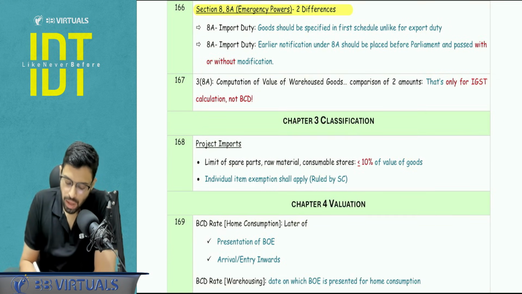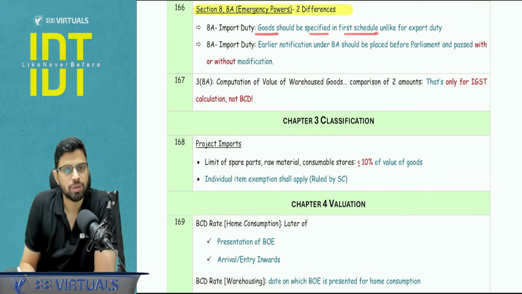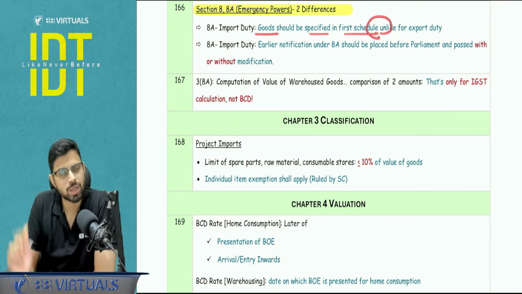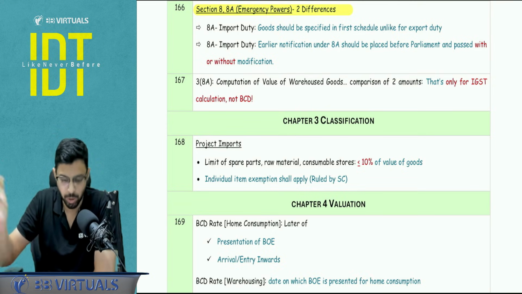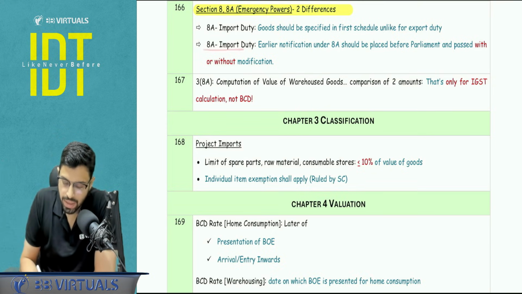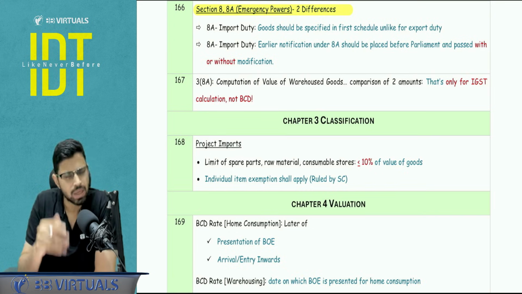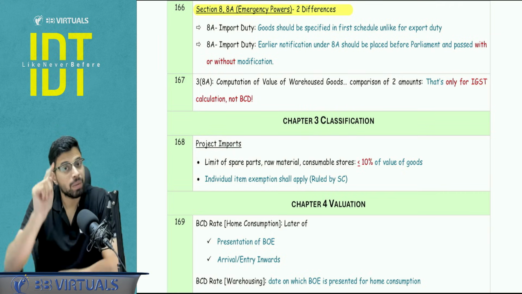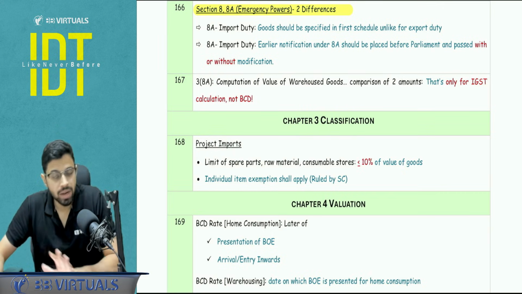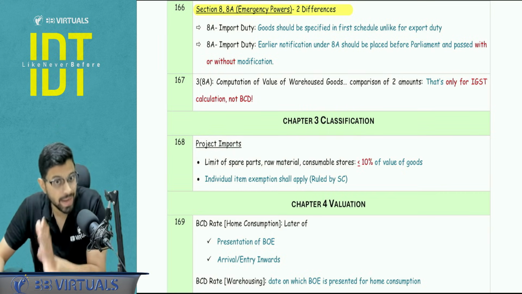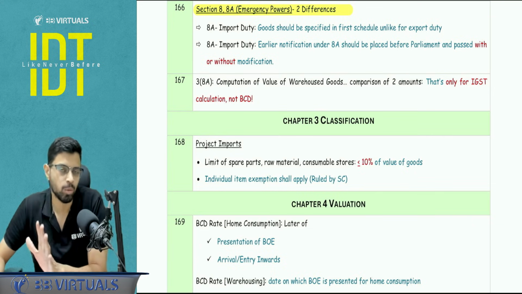First, the good should be specified in the first schedule. This is not mentioned for export duty. Export duty may or may not be specified in the second schedule. And in 8A, there is another condition attached that earlier notification of 8A should be placed before the parliament and it should have been passed. With or without modification, I don't care, but it should have been passed. This condition does not exist when I see section number 8, that is export duty related imposition or enhancement.